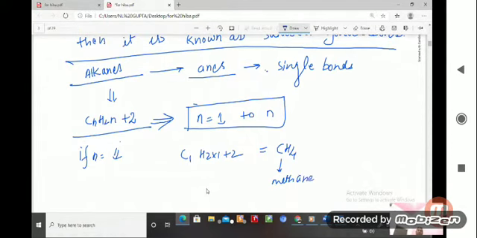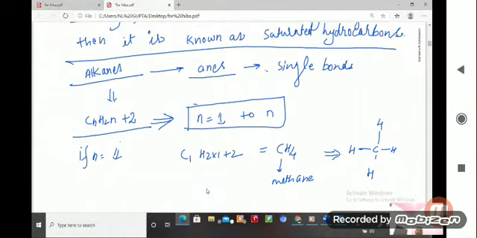So here, if you see the structure, it is coming like that. Here is hydrogen, here is hydrogen, and this is also hydrogen. So what is this, student? Single bond. All four valencies of carbon are satisfied by single bonds. That is what is known as methane.